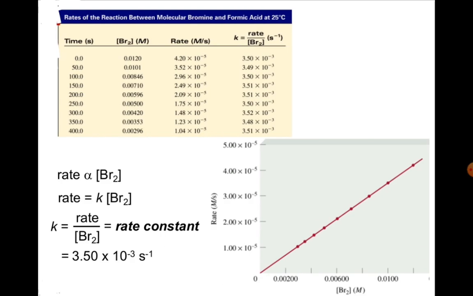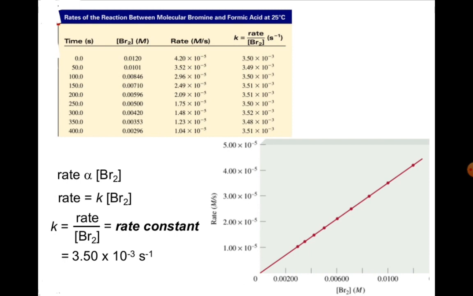Now this is another rate of reaction between molecular bromine and formic acid at 25 degree centigrade and different time second intervals. We have disclosed here the change of concentration of bromine, therefore the value of rate with respect to molarity per second.